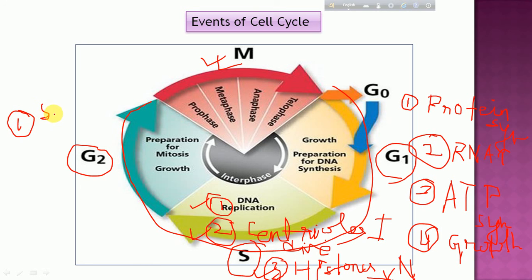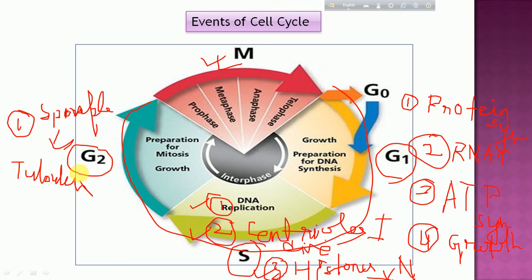So spindle fiber formation, the things which are required for spindle fiber formation, occur here. In order to form spindle fibers, it requires a protein which is known as tubulin.